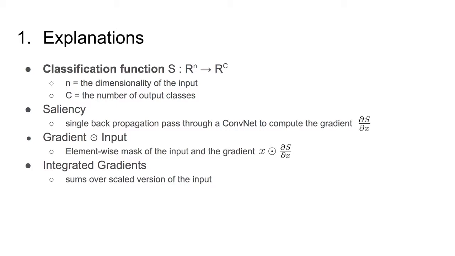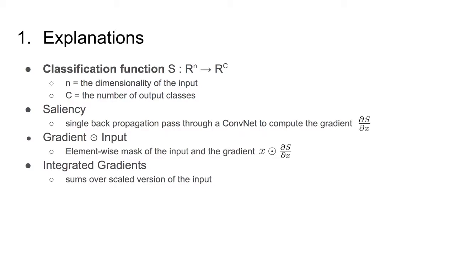So we can imagine, say for example, a simple classification function from Rn to Rc, where n is the dimensionality of the input and c is the number of output classes. There are a lot of different variations of the gradient-based saliency method that we can use. So saliency is just a very simple single backpropagation pass through a convolutional net to compute the gradient with respect to the input.